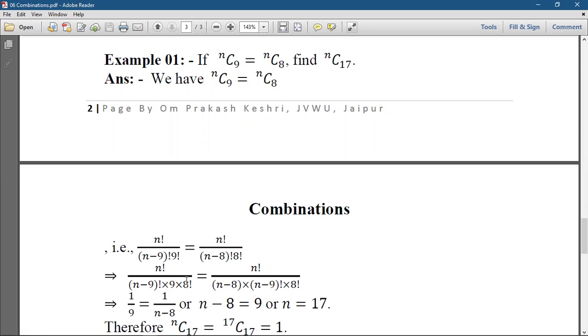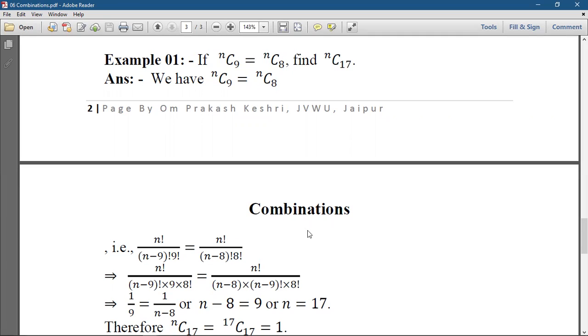Factorial n will be cancelled out from the numerator, factorial 8 will be cancelled from the denominator, and also factorial n minus 9 will be cancelled out. Therefore, we get 1 by 9 equals 1 by n minus 8. After cross multiplying, we get n minus 8 equals 9, or after simplifying, n equals 17. In this way, we can find the value of n.